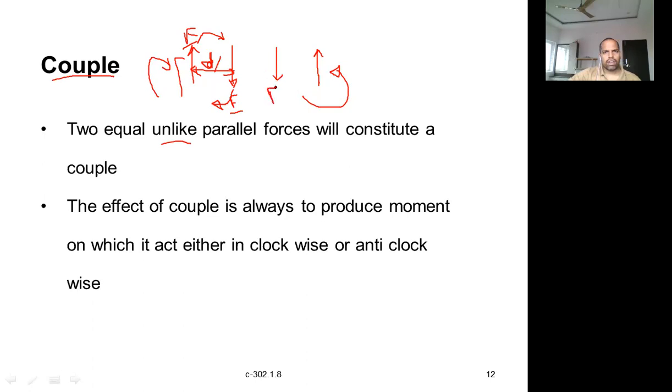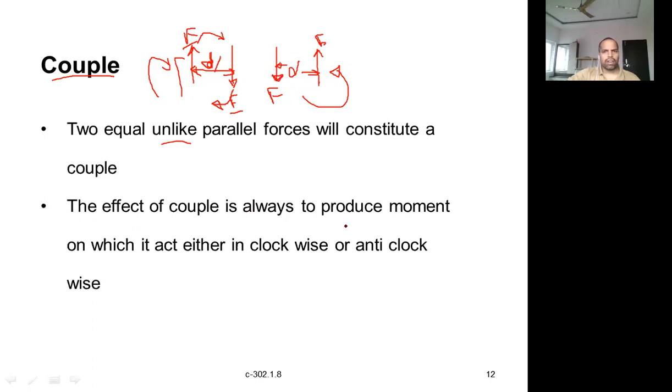The forces here are also F only, and the distance is also the same, but acting in a different direction, they will create a different type of moment. So this will create a clockwise moment, this will create an anti-clockwise moment, depending on the direction of the force.